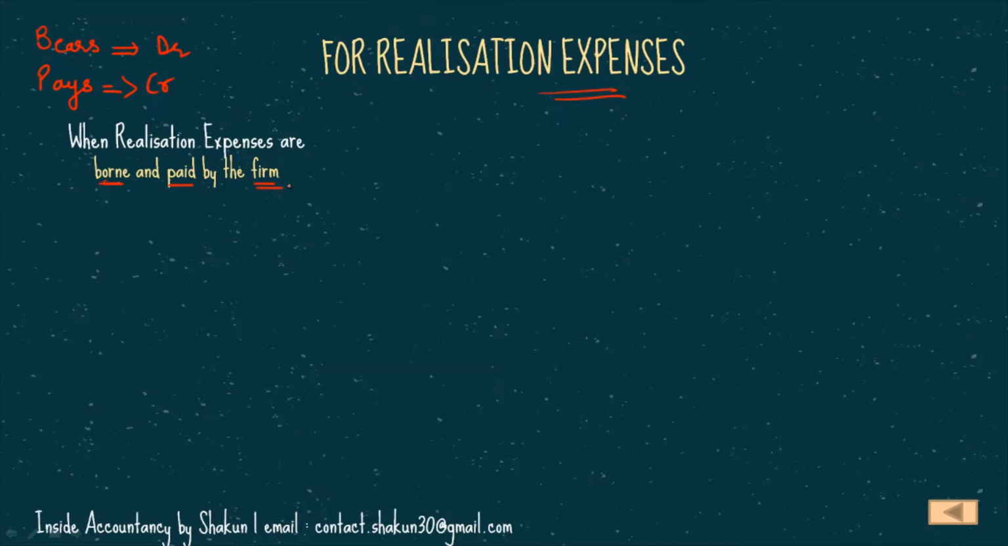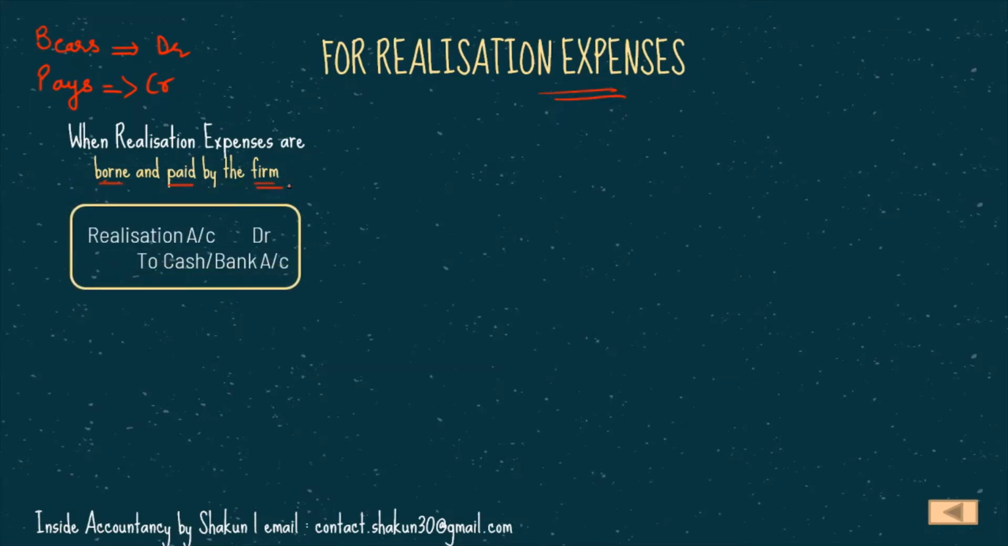Now we cannot debit or credit the firm's account. Since these are expenses, we cannot create a new account. So in place of that, the realization account shall be debited. And since it is paid by the firm through cash or bank, cash or bank account will be credited. If you remember this rule, then I think cracking the journal entries would be easier for you.